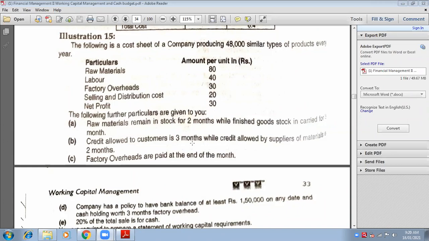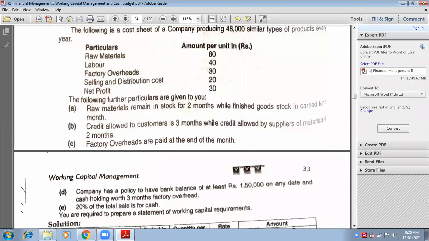So let us quickly begin with the adjustments that are given. Look at the first point, A point. Raw material remain in stock for 2 months, while finished goods remain in stock for 3 months. So 2 months. First, let us consider for raw material. Stock of raw material. Tell me, current asset or current liability? Current assets. Quickly. Go to current asset, write down stock of raw material. Now tell me, number of units. 4,000. Very good.